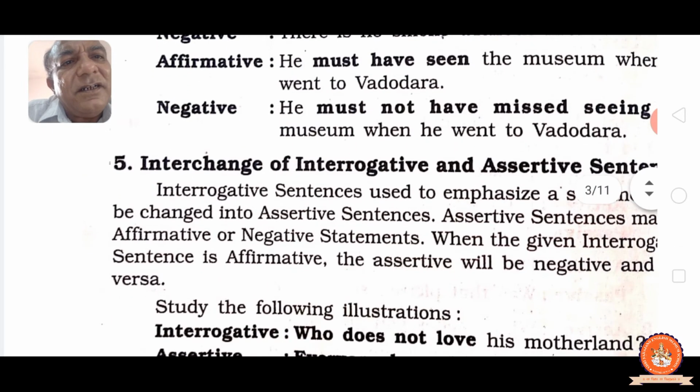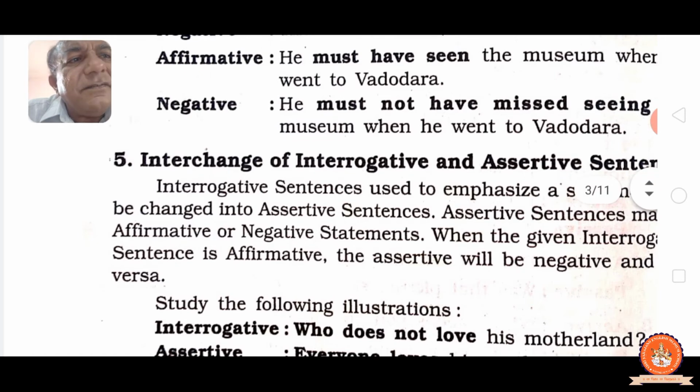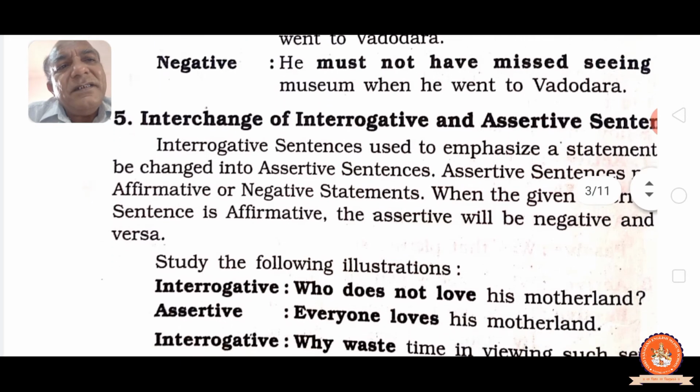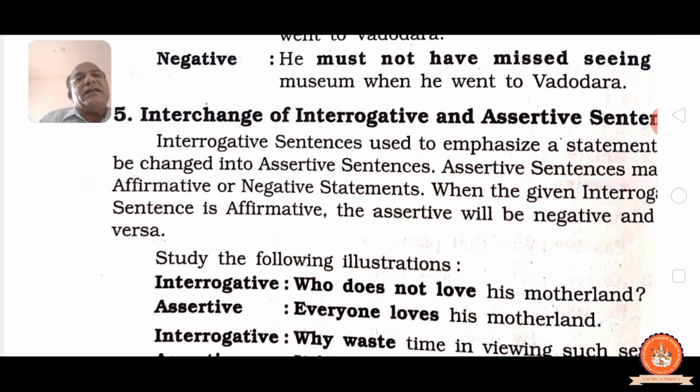Both are called assertive. When the given interrogative sentence is affirmative, the assertive will be negative and vice versa. When the given sentence is affirmative, then you have to make it negative.